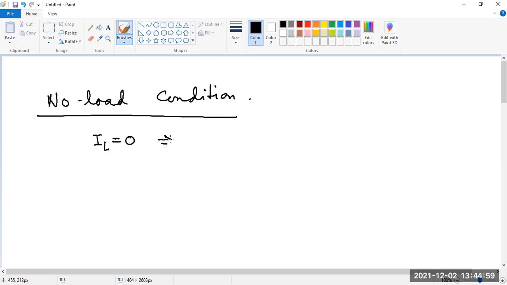So if we put the no load current as zero, what does that mean? What is the value of resistance RL? Infinite. RL tends to infinity. Okay. Now what should be your IA1 and what should be your IA2? Let me know from those expressions.